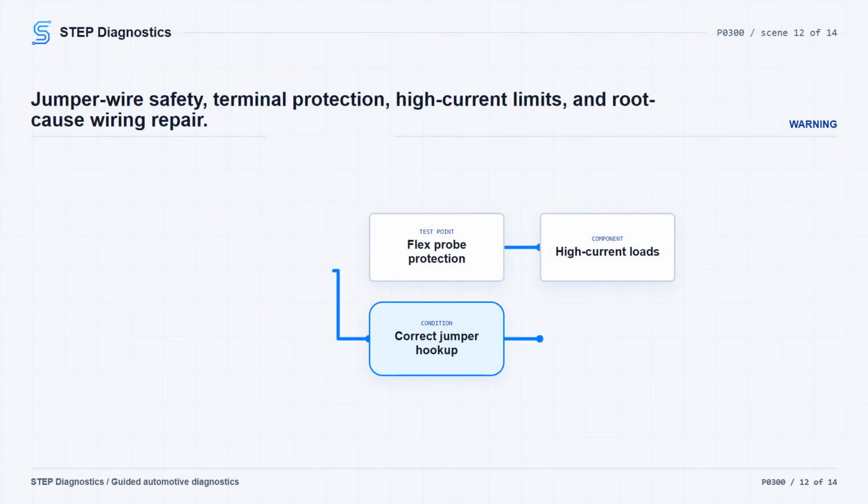When jumper wires are needed for circuit analysis, always use fused jumpers. The recommended universal testing jumper wire fuse is 5 amperes or less, with a larger fuse only when the load requires it. Use flex probes or equivalent to protect terminals, but do not use flex probes to power cooling fans, blower motors, or other high current devices. Follow the test directions carefully, so a wrong jumper connection does not damage the component or harness.